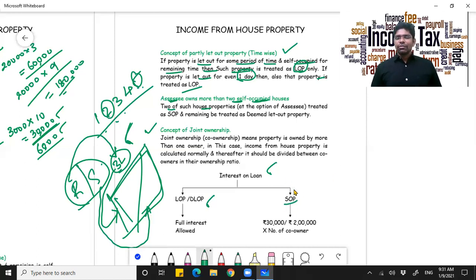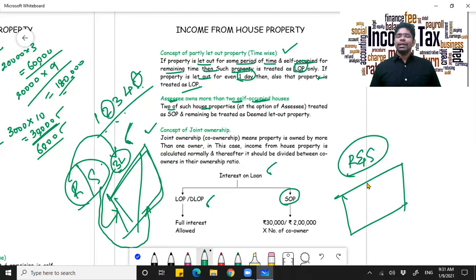However, when it comes to self-occupied property, say again Ram and Shyam have purchased another house wherein they are sharing equally, and they have taken a loan also equally.